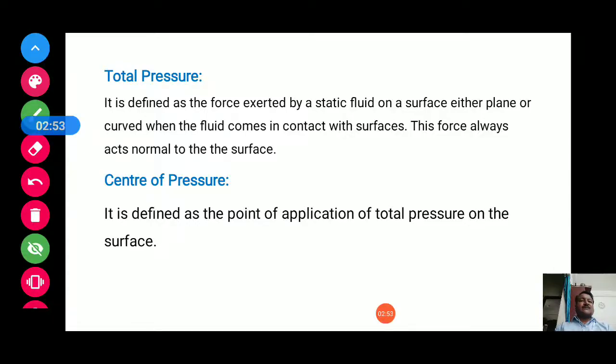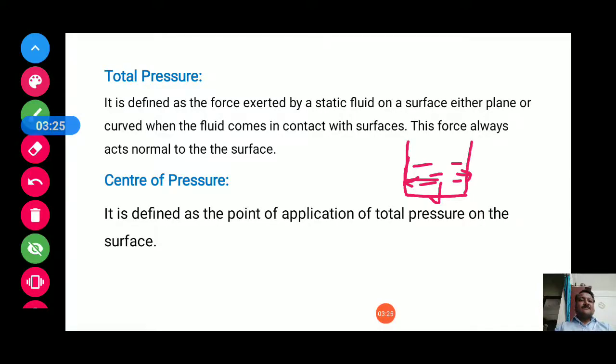This force always acts normal to the surface. So consider the liquid is stored in a container; the pressure exerted by the liquid molecules is the same in all the directions, and this pressure is acting normal to the surface. That is one important point.